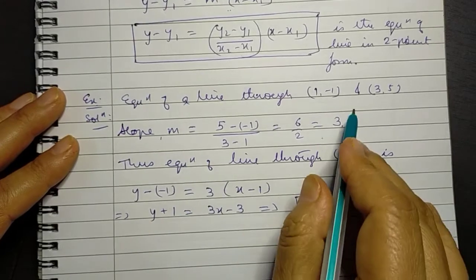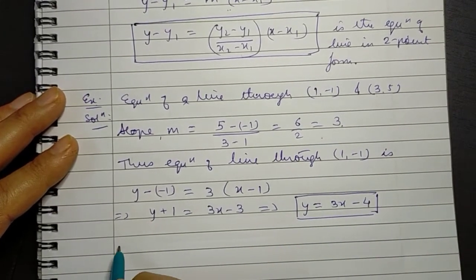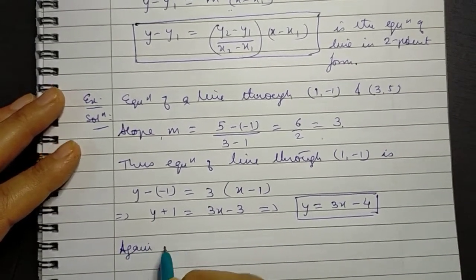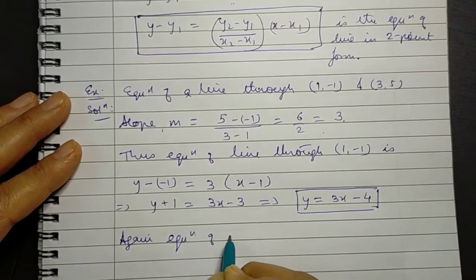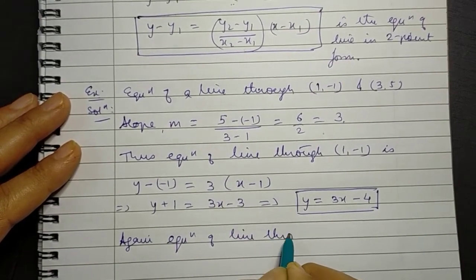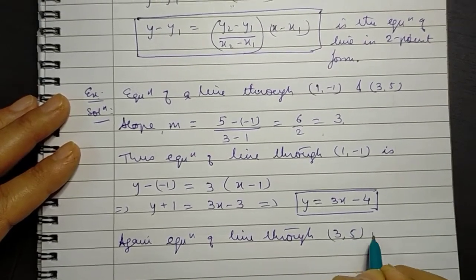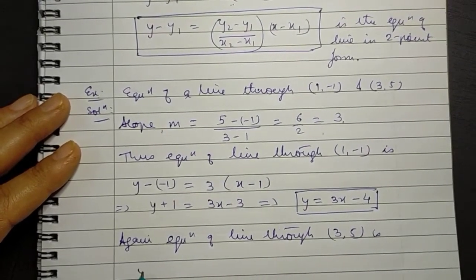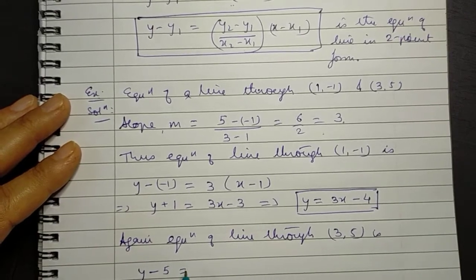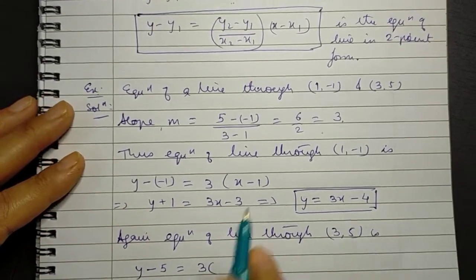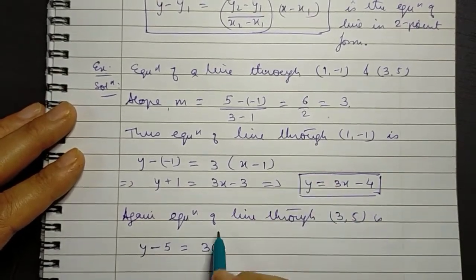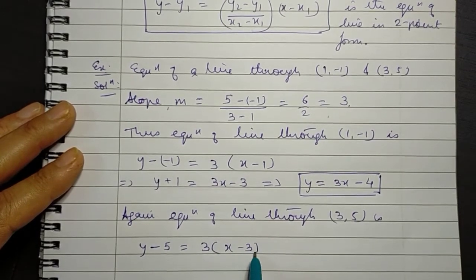Now suppose we take the other point. So again, equation of line through the point 3, 5 is y minus 5 is equal to 3 times, because the slope is the same, which is 3 times x minus 3.